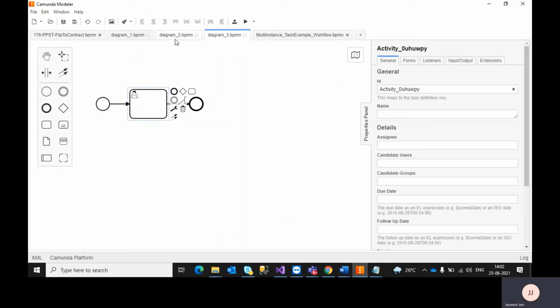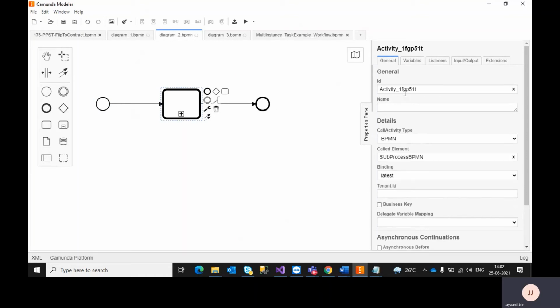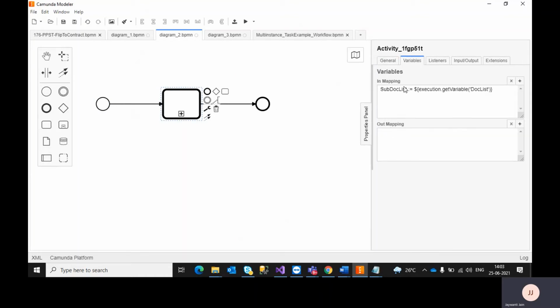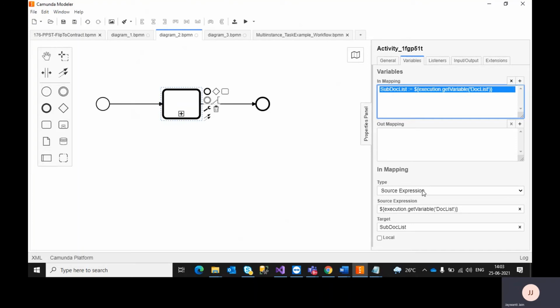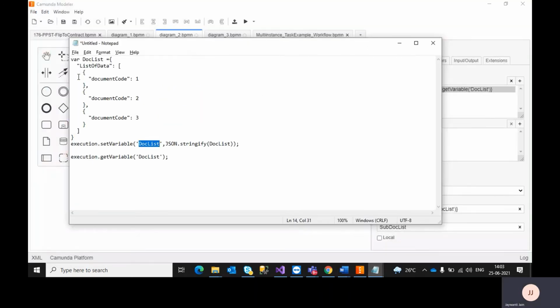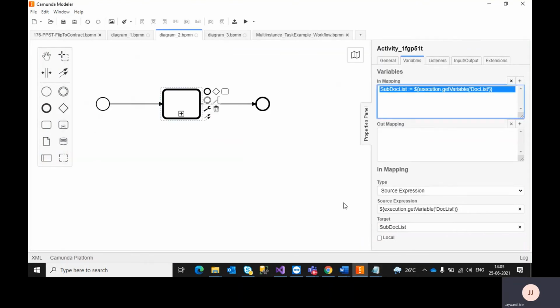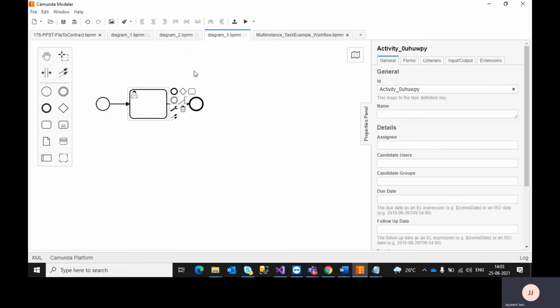And now, here I am getting a variable named subdoclist. So now subdoclist will contain this JSON data. The entire JSON data is now stored in subdoclist. So if you want to access those data, you need to retrieve them from here.